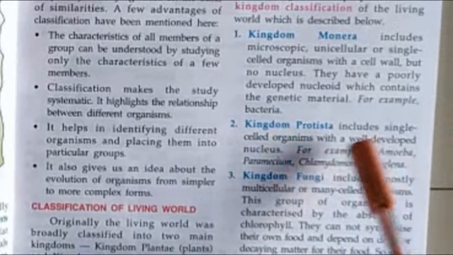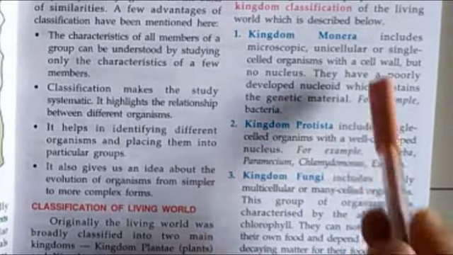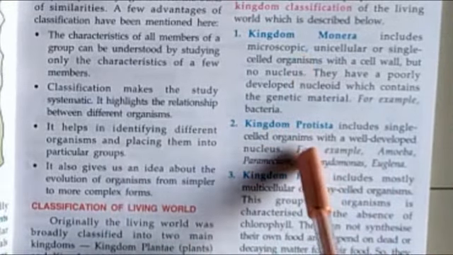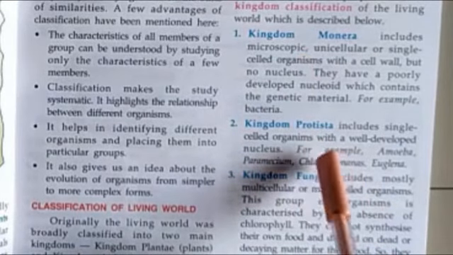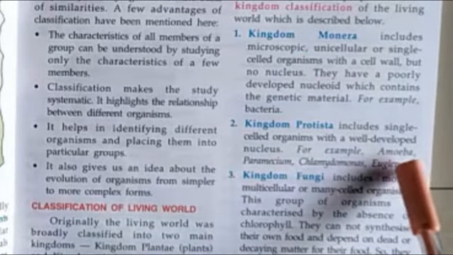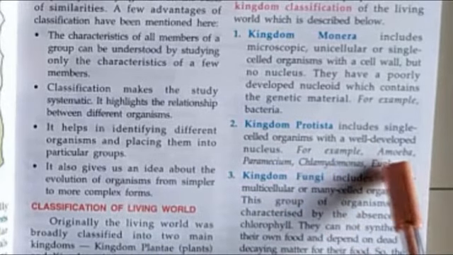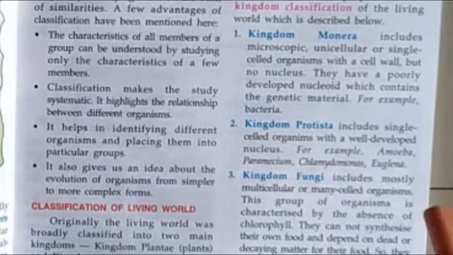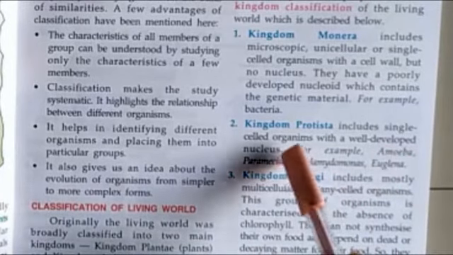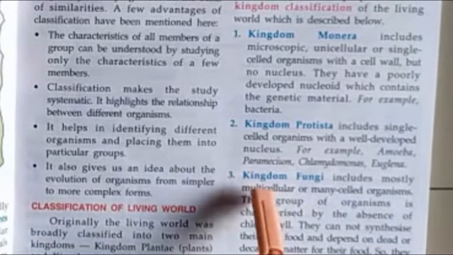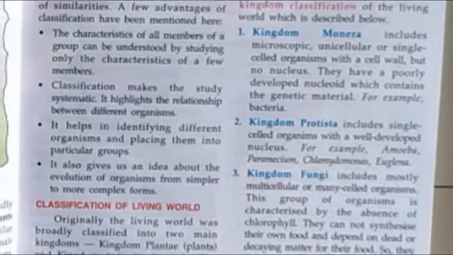Now, well developed nucleus. What is the difference between the two? With no nucleus, and this one is well developed nucleus. Who are coming under this? You can take any name: Amoeba, Paramecium, Chlamydomonas, Euglena, any name you can take. Amoeba is a very old, well-known one. Paramecium is also. So next is the kingdom Fungi.